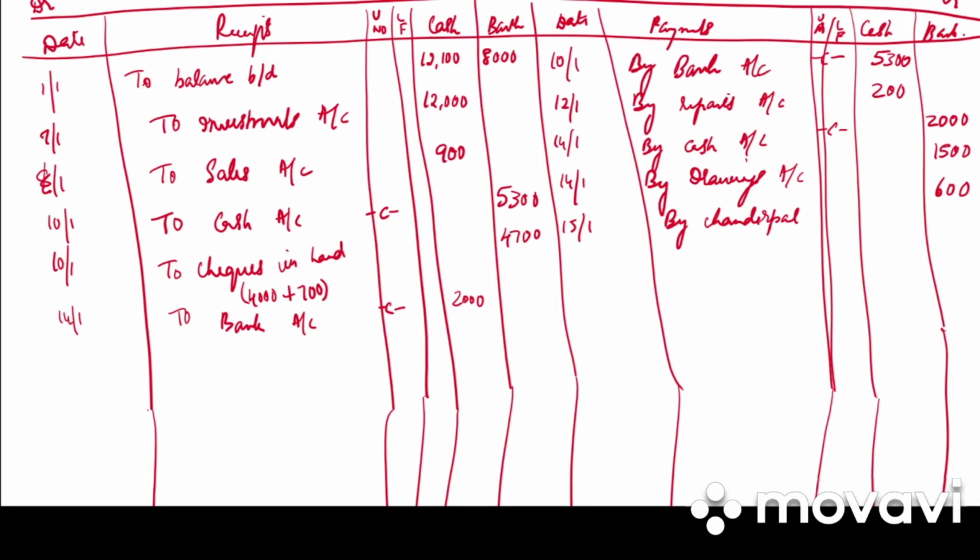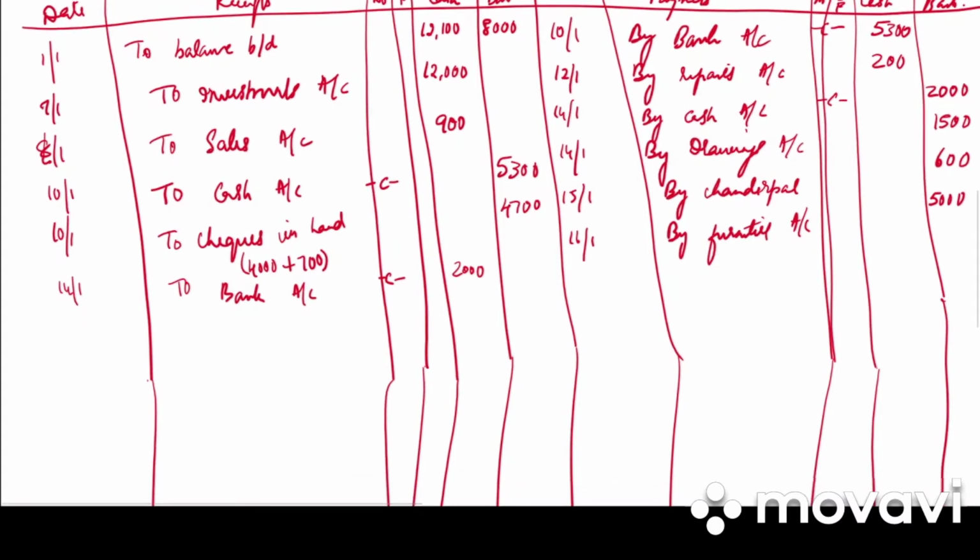Then we have gave a check to Surendra for cash purchase of furniture. So on 16th, buy furniture account on your credit side. How much is it? 5,000 rupees. Then received a check from Naresh and Co for commission.